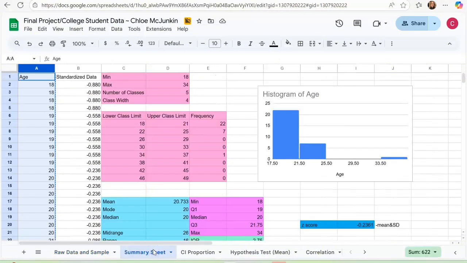Here is my histogram. I had 5 classes with a class width of 4. It is not bell-shaped. It is skewed to the right because the largest one is on the left. And it is single modal, also called unimodal. The median would be my most relevant measure of center.